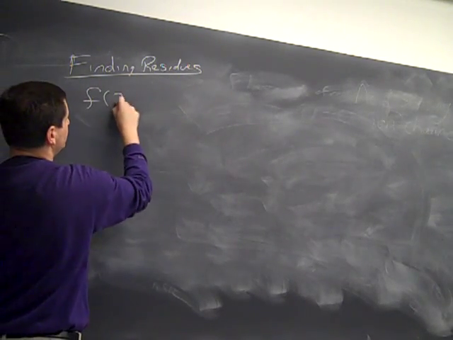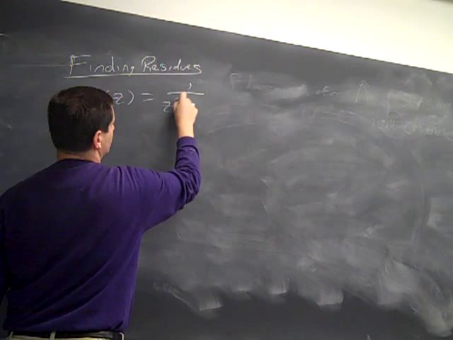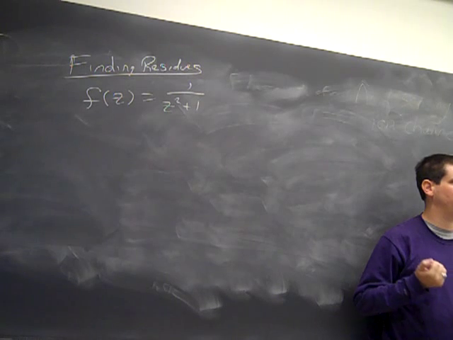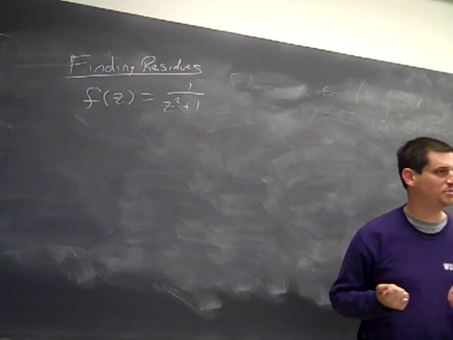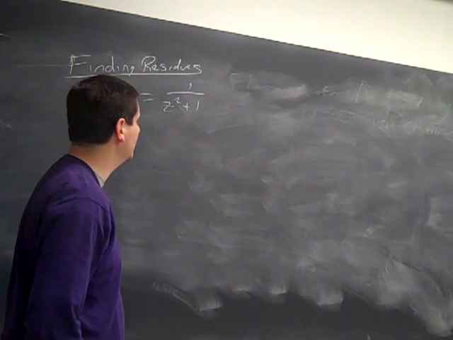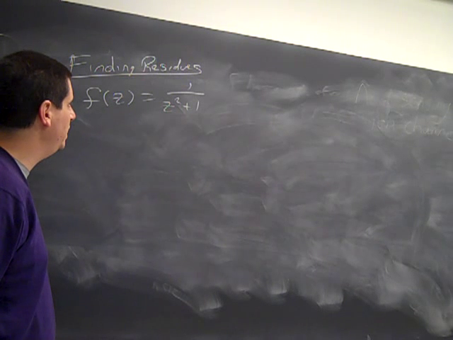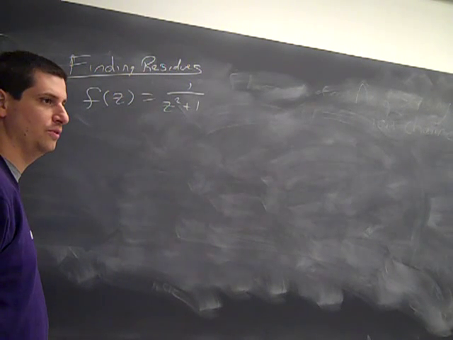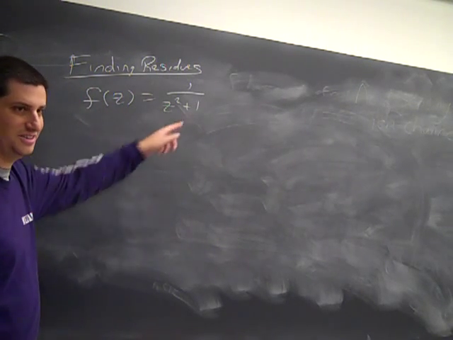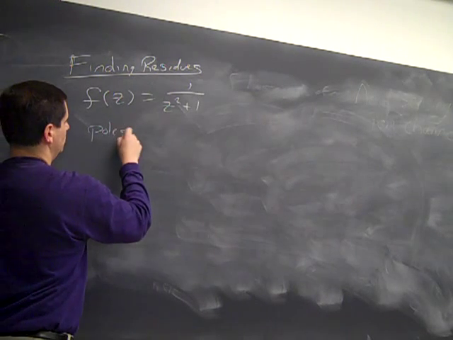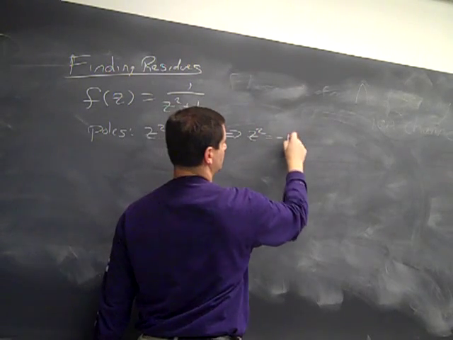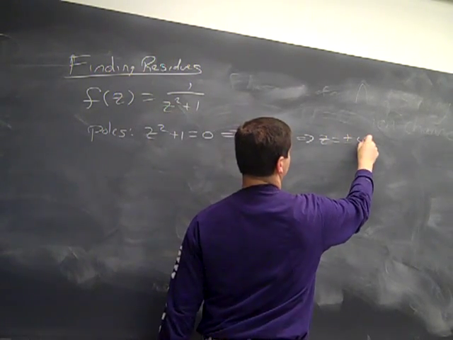So imagine I give you the function f of z is 1 over z squared plus 1. For those of you who took probability with me, this is one of my favorite functions, at least when you restrict z to be real. Okay? It's a nice function. I'll talk about why I like it so much in a little bit. Where is this function bad? Plus and minus i, right? So the poles, we need z squared plus 1 to equal 0. So z squared equals minus 1. So z is plus or minus i.